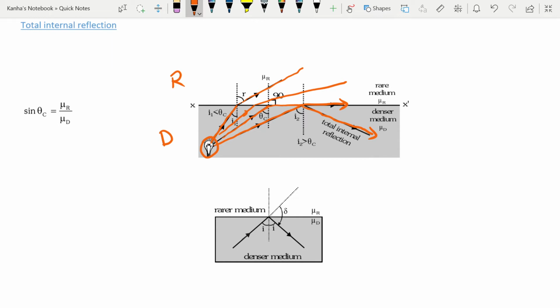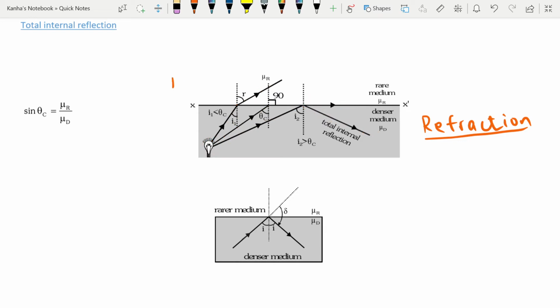What is actually happening is it is a refraction process, but it's bending away so much from the normal that it seems as if the light is going back inside the system, so it's not escaping the system at all, it's not going out at all. So this is what total internal reflection means.